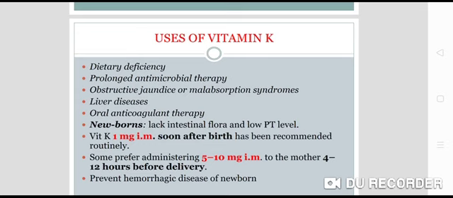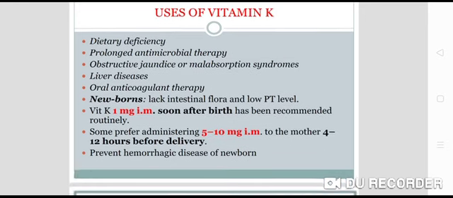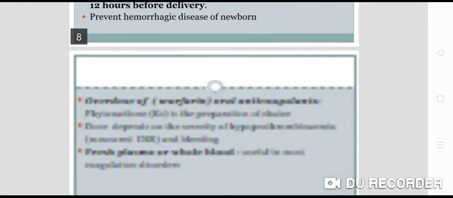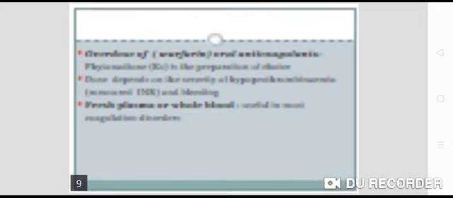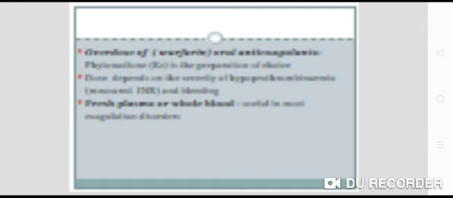Some prefer administering 5 to 10 milligram intramuscularly to the mother 4 to 12 hours before delivery. And why are we doing all these things? To prevent hemorrhagic disease of newborn. Now, you can also use it in case of overdose of oral anticoagulant, that is warfarin.